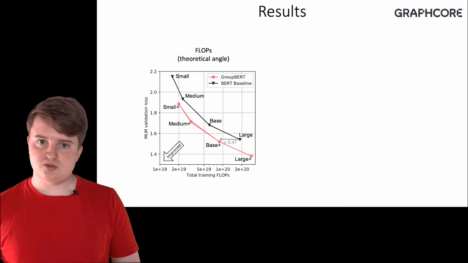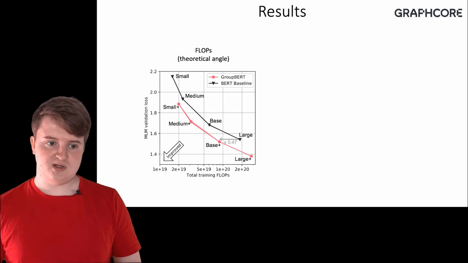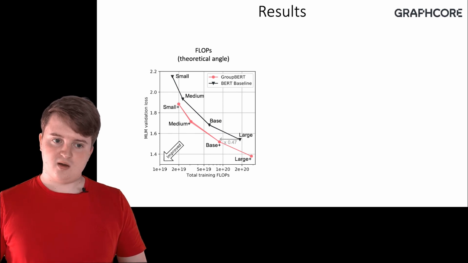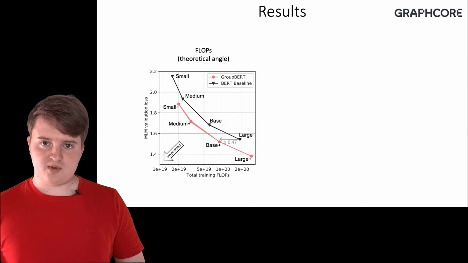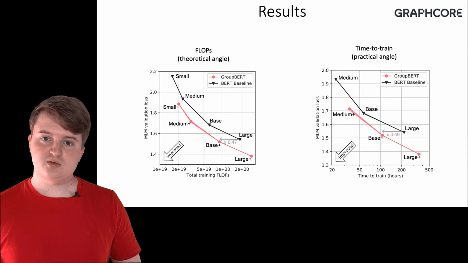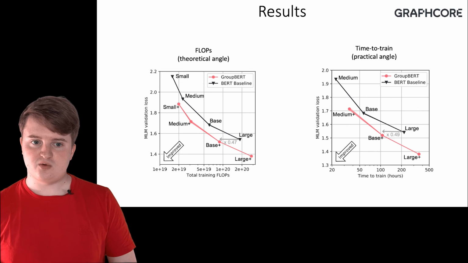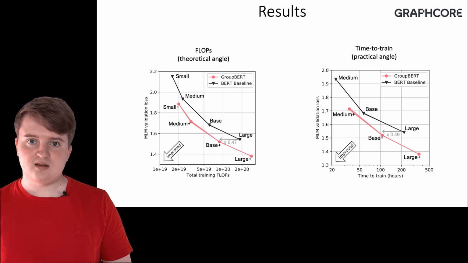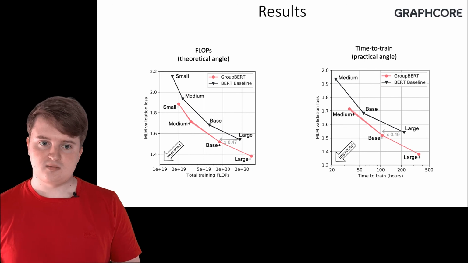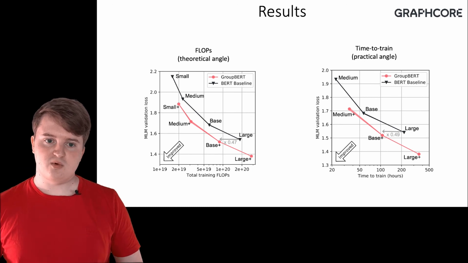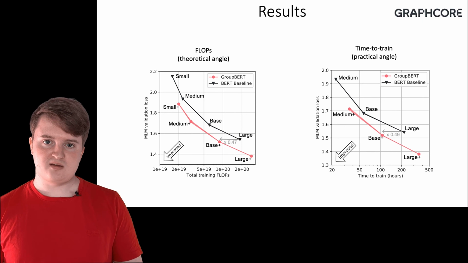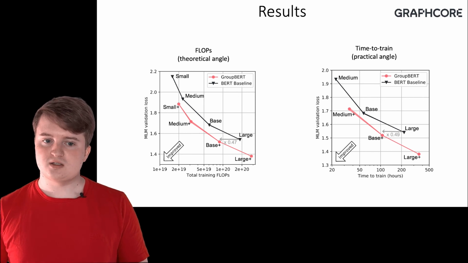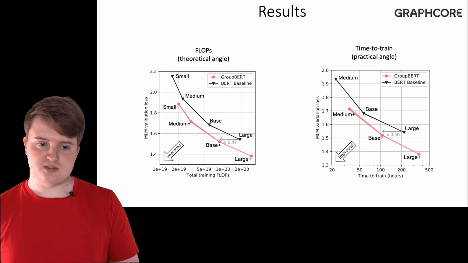However, this just shows only the theoretical angle as we evaluate against flops. By using a Graphcore IPU, we are able to translate the theoretical savings of GroupBERT into a practical advantage in terms of time to train and energy savings. This allows us to spend less energy and give access to large language models to more researchers.